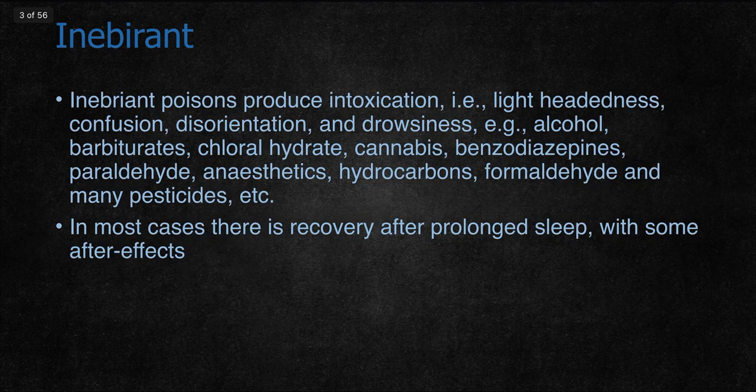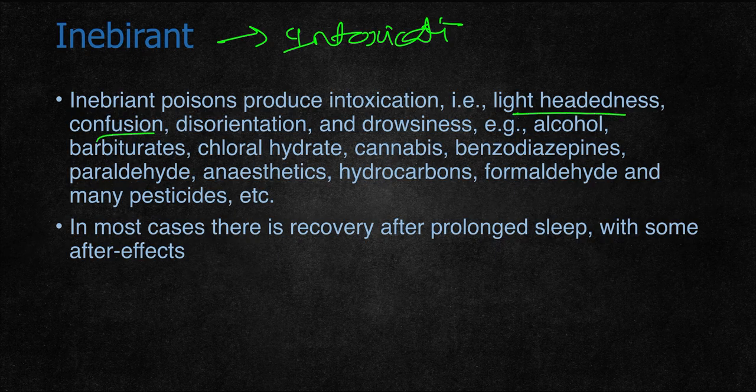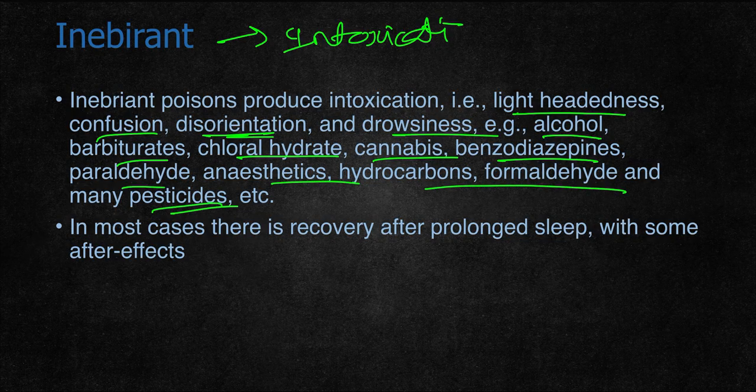Inebriants are compounds which cause intoxication, and alcohol comes under them. Inebriant poisons produce intoxication, that is lightheadedness, confusion, disorientation, drowsiness. Examples include alcohol, barbiturates, chloral hydrate, cannabis, benzodiazepines, paraldehyde, anesthetics, hydrocarbons, formaldehyde, and many pesticides.